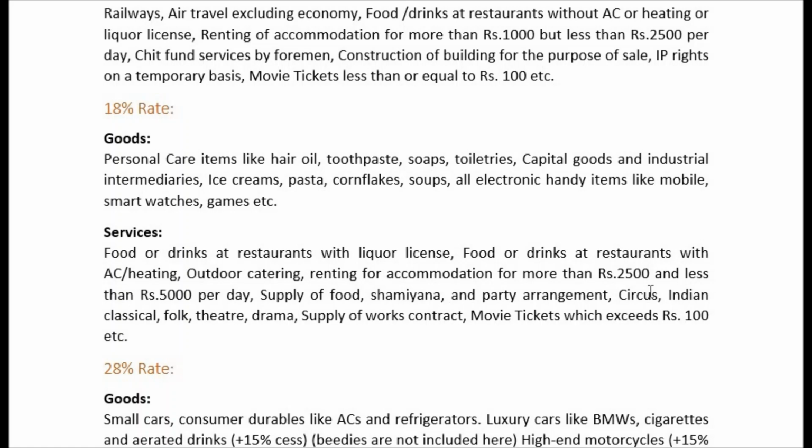If you are charged 3000 at any hotel, then you will end up paying 18%. But if you are ready to pay more than 5000 for one day, then you are not a middle class person, you are a super rich class person, and therefore you will be charged at 28%, because you are going to such a hotel which is very luxurious, right?